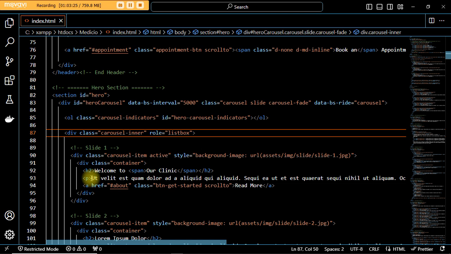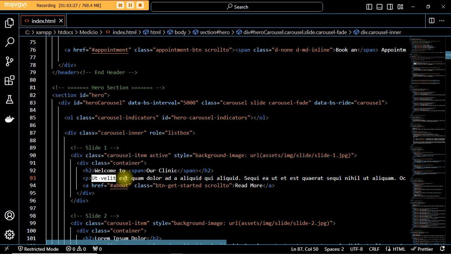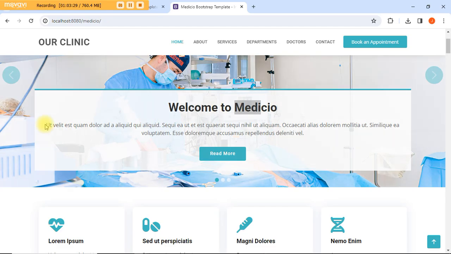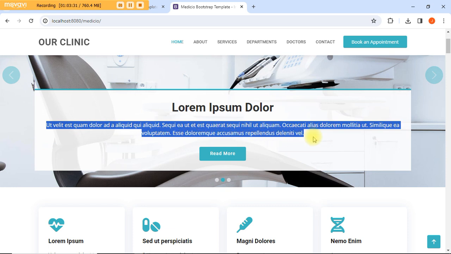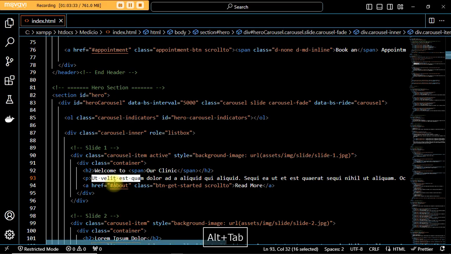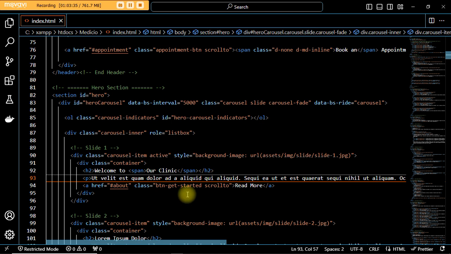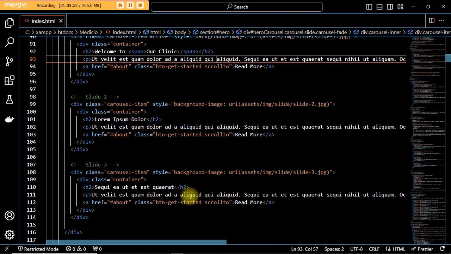Now look at all this text. All this text is what we have here. So if you have another text, go ahead and paste it here. Most times you ask your clients what they want to have here, or you do your research about the company and build everything. Whenever you show it to the client, they will say change this, change that. Go ahead and change them, and you will see that all the sites will be amazing.